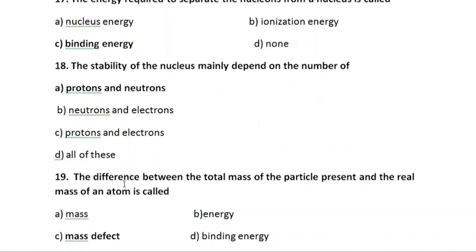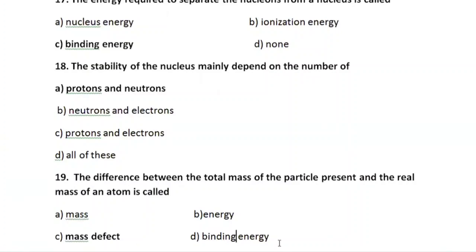19th MCQ is, the difference between the total mass of the particles present and the real mass of the atom is called? A option is mass, B is energy, C is mass defect, D is binding energy. So the difference between the two masses is called the mass defect.